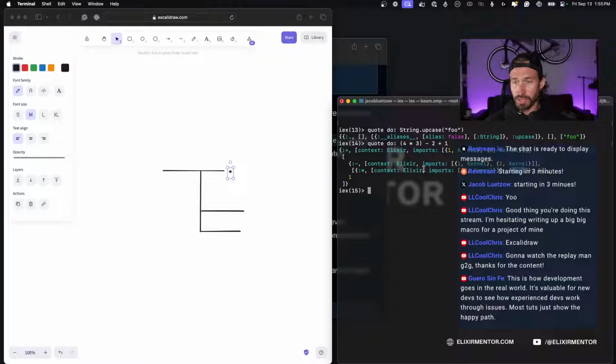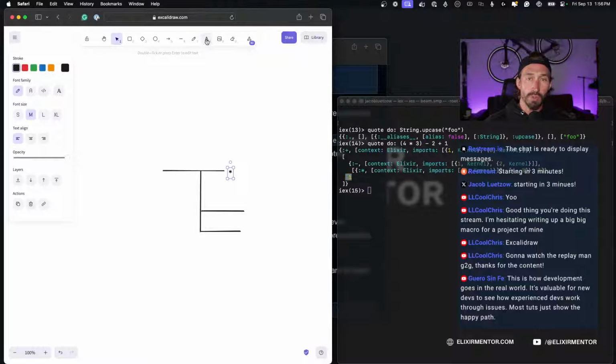Then we're subtracting 2 from what we get back here. So 4 times 3 is 12. Then we're subtracting 2, and what we get back there, we're adding 1 to. So see, it's already confusing, and this is a simple example.